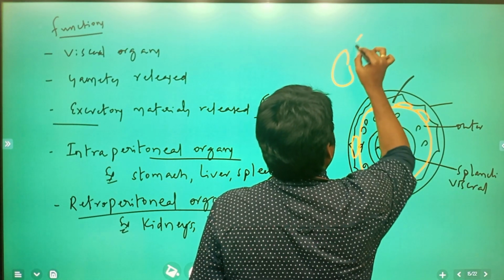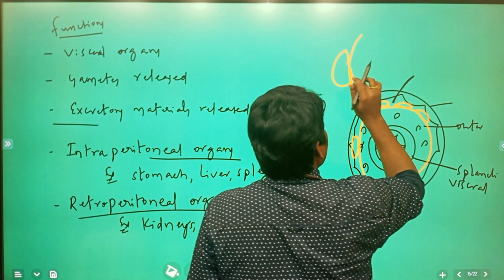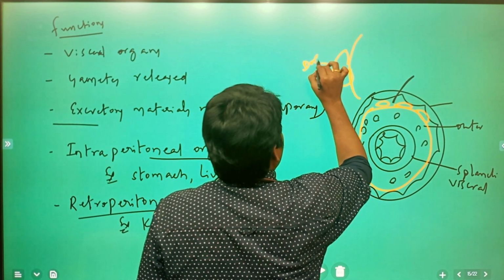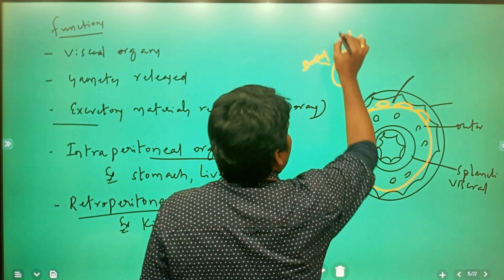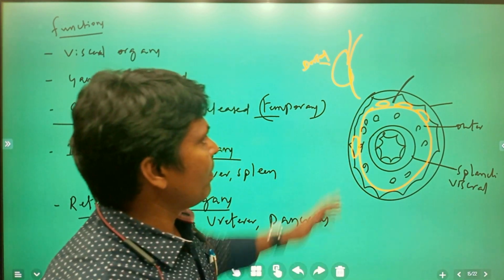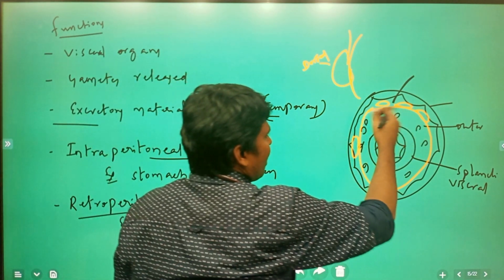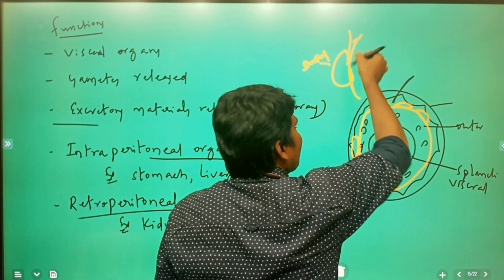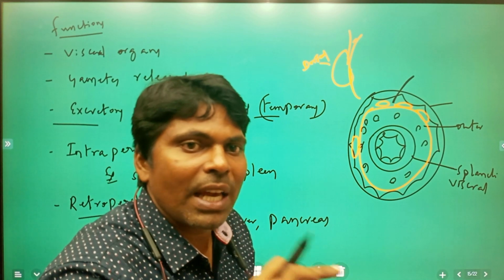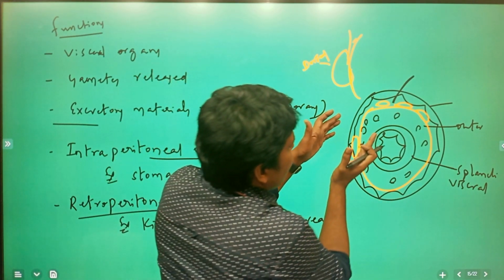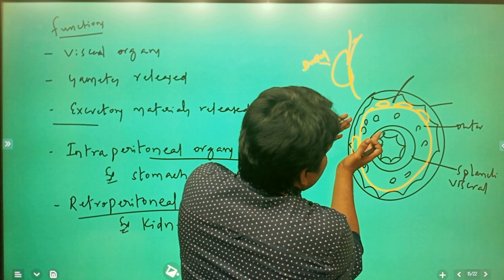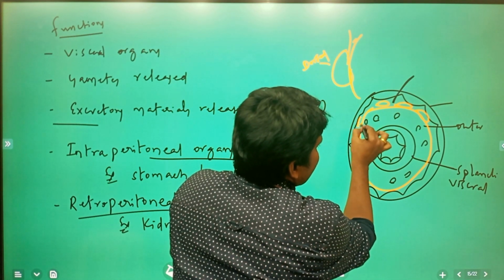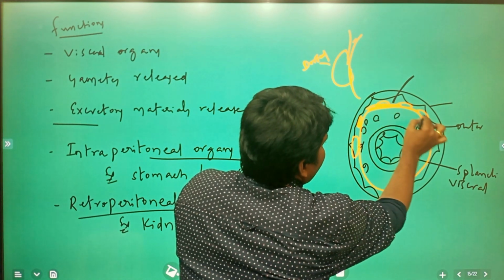Okay, so this is going to be covered by the outer parietal peritoneum. Anterior, simply this is the dorsal side of the kidney. This is the ventral side of the kidney. So this outer parietal peritoneum is going to be covering the anterior or ventral surface of the kidneys. Simply, this peritoneum, and the back side of the outer parietal peritoneum, in this region.